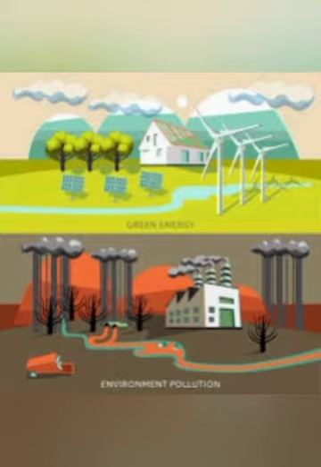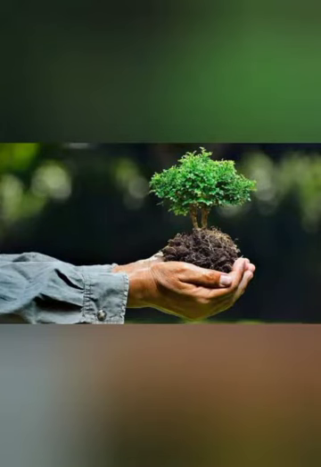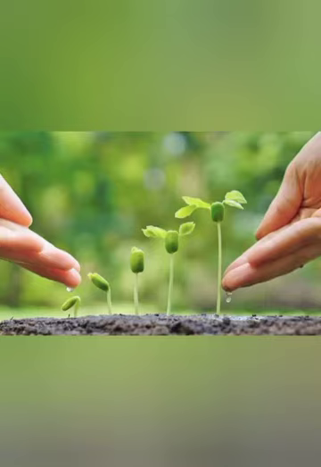Okay, so besides this, I will tell you about the effect of humans on environment. Here I will tell you that the greedy nature of humans is the fundamental source of harmful effects on environment.